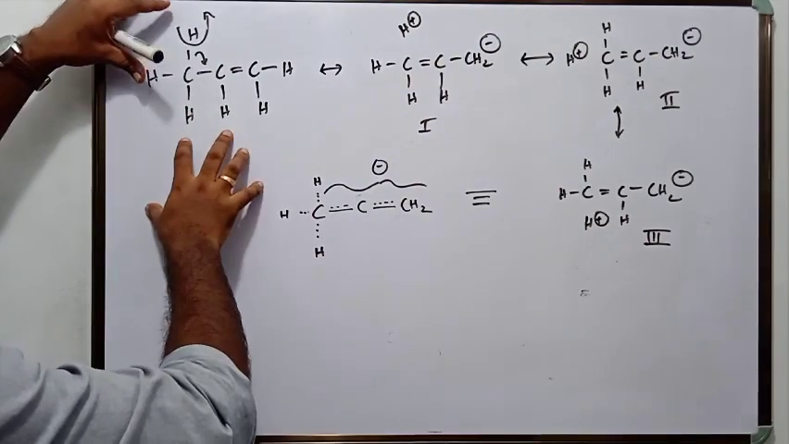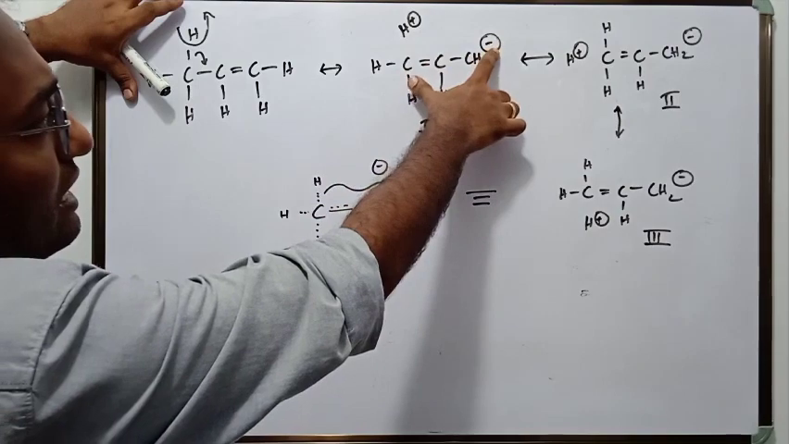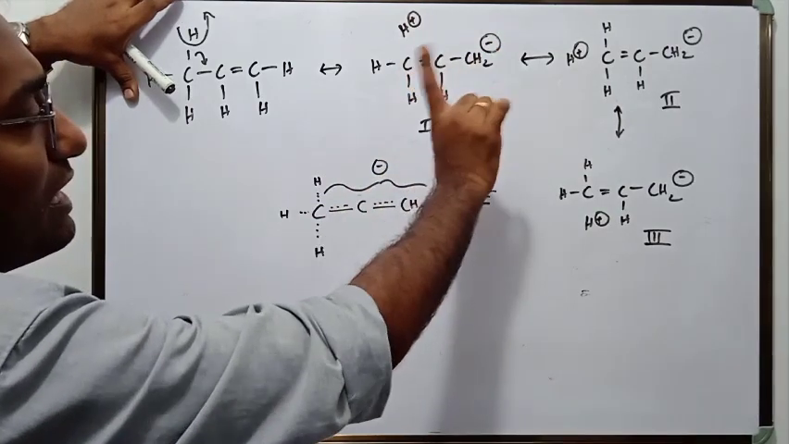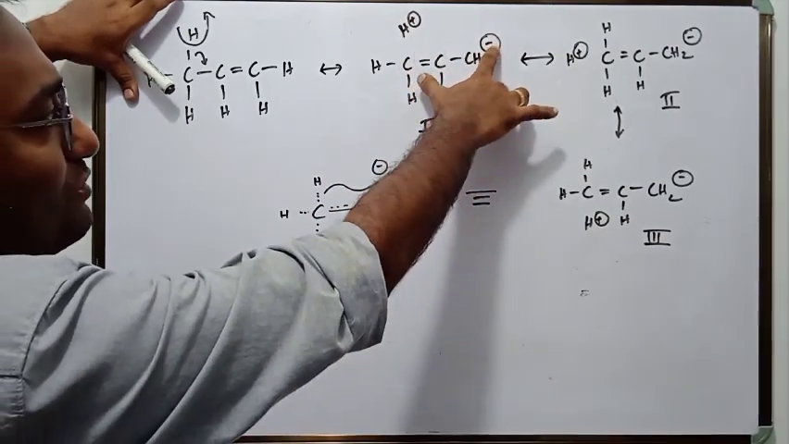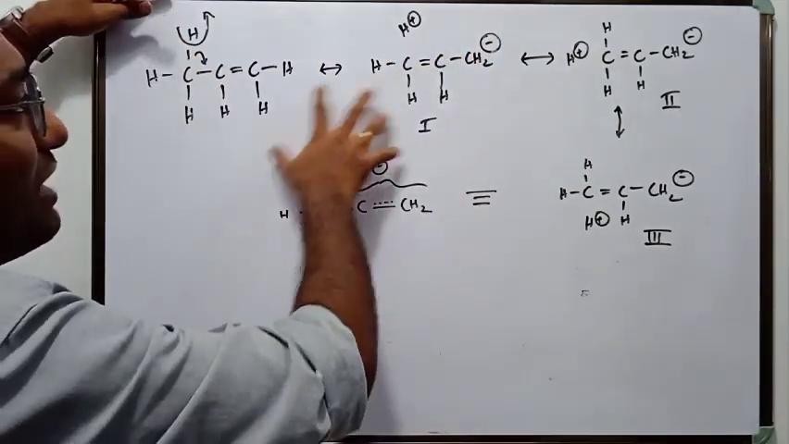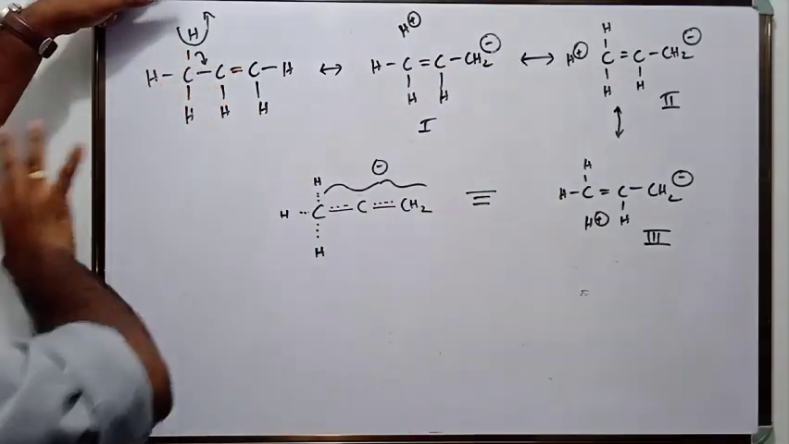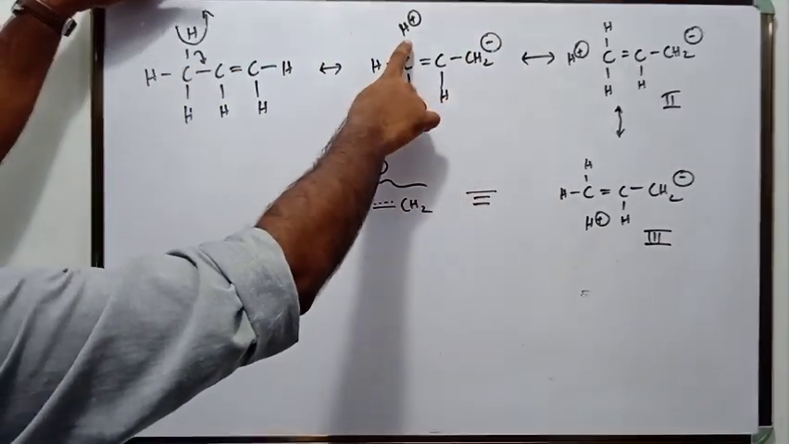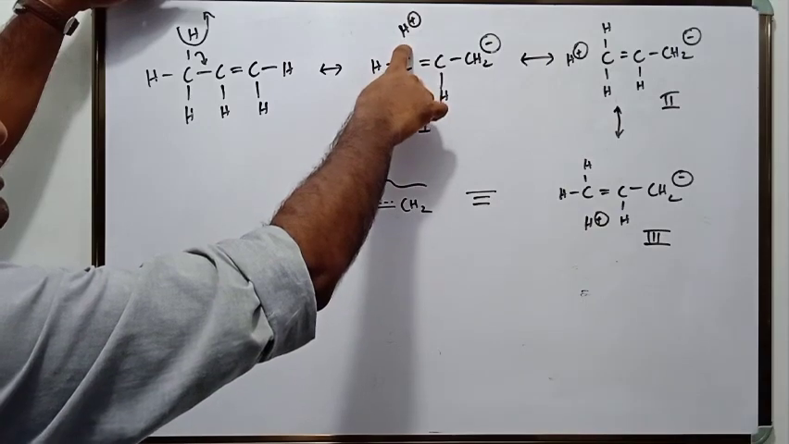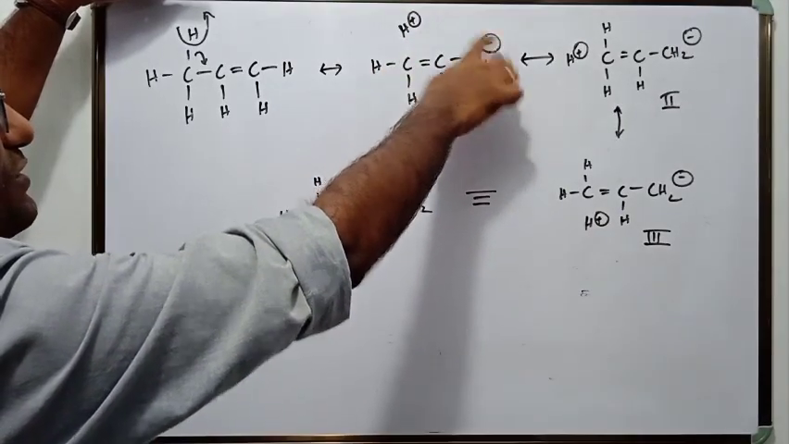But in hyperconjugation, there is electron pair displacement, not electron cloud displacement. There is actually a pair that is getting displaced. That is the difference between hyperconjugation and the inductive effect. In the inductive effect, the electron cloud is getting displaced, but in hyperconjugation, this sigma electron pair is getting displaced. So that is the main difference.